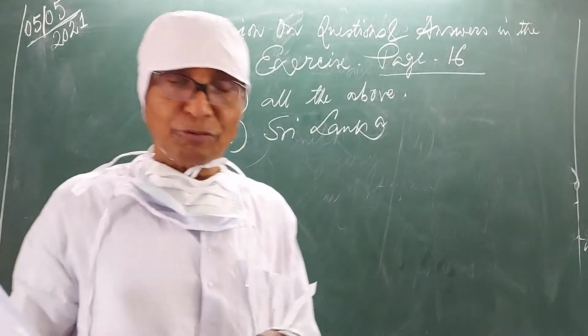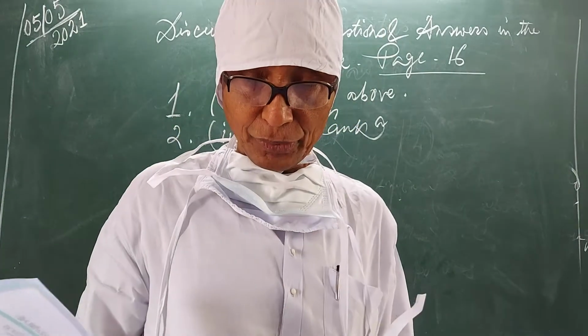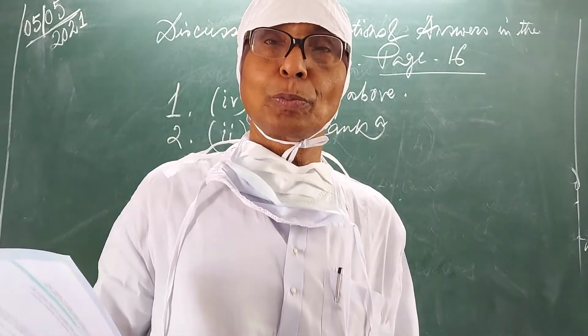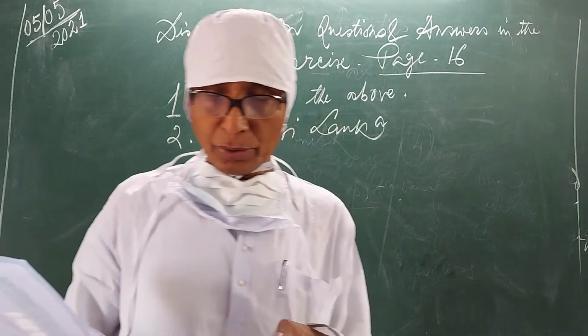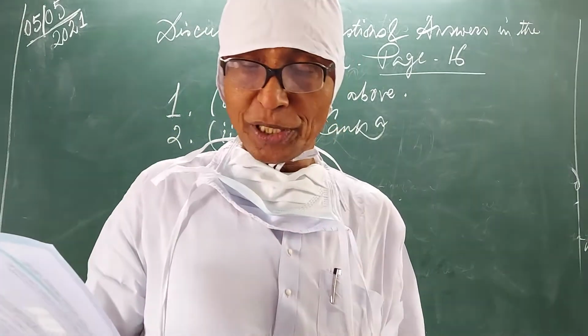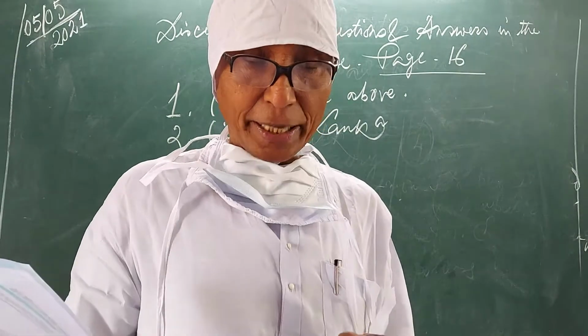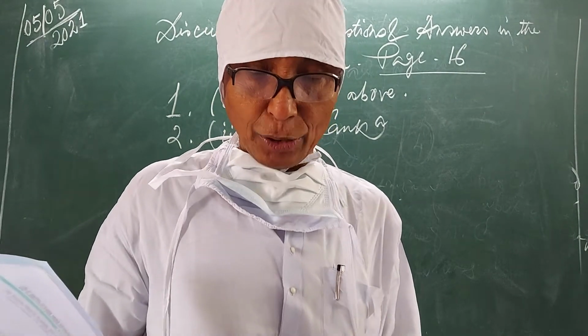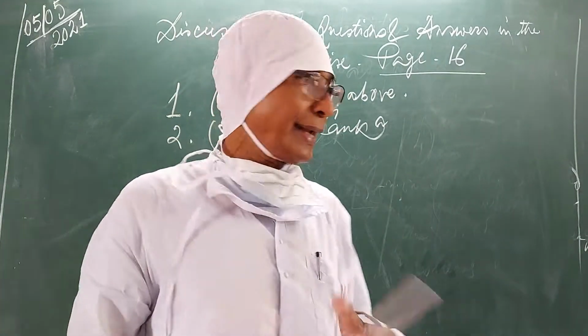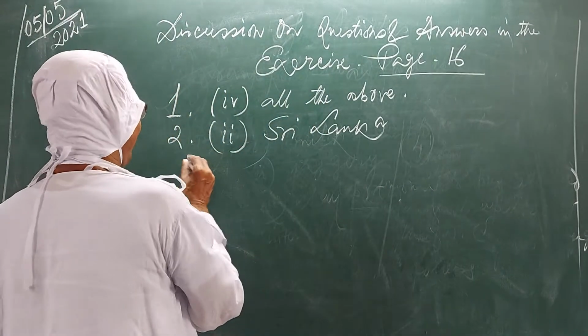Number 3. Assume there are 4 families in a country. The average per capita income of these families is rupees 5,000. If the income of 3 families is rupees 4,000, rupees 7,000 and rupees 3,000 respectively, what is the income of the 4th family? Then you will have to calculate in this way.